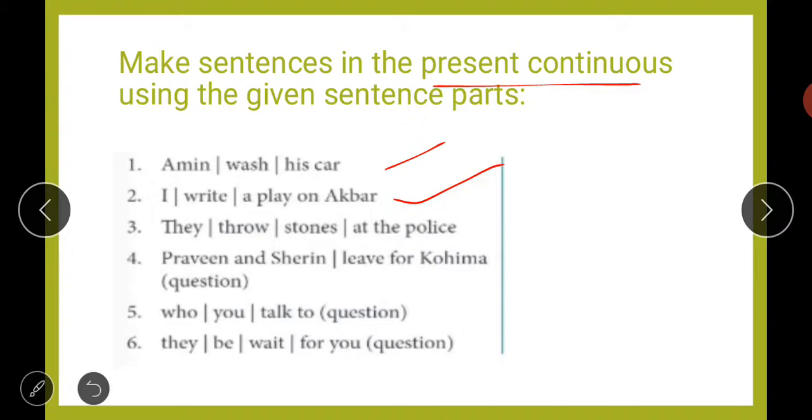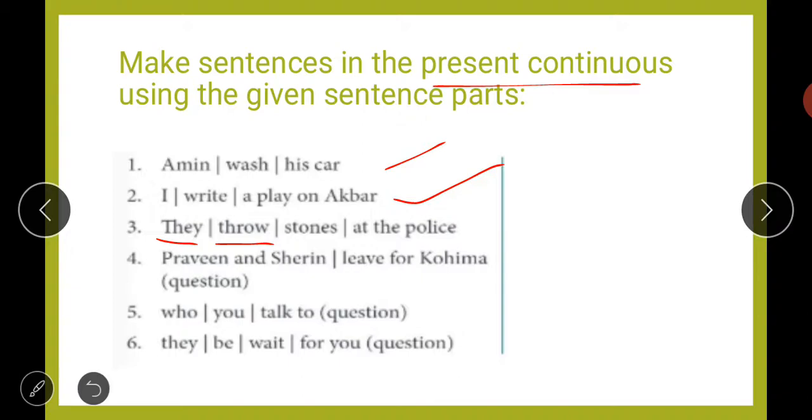Then third is they throw stones at the police. Again, they is a plural subject, so we will use the plural form of helping verb, that is are. Throw is a verb, and we will use ing with throw. So the sentence will be, they are throwing stones at the police.